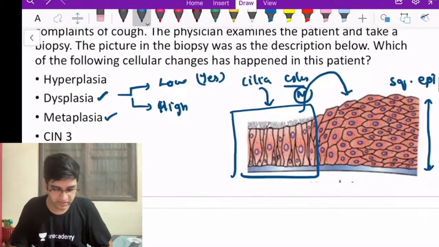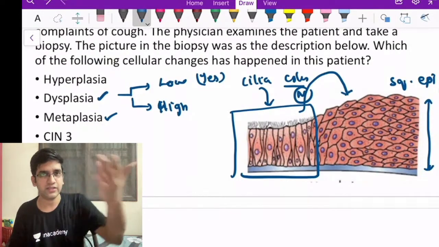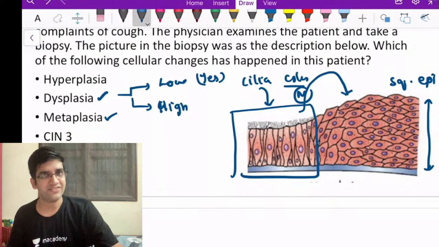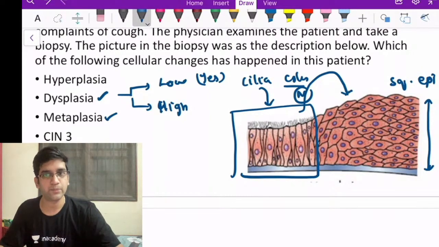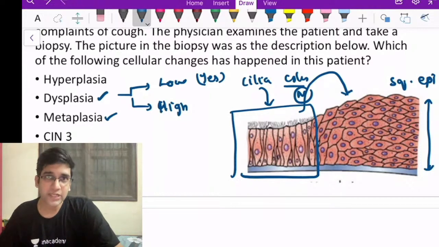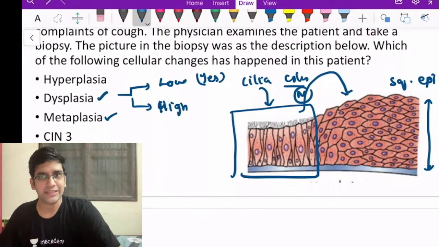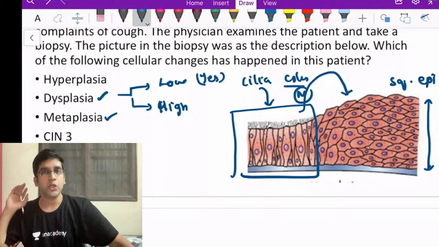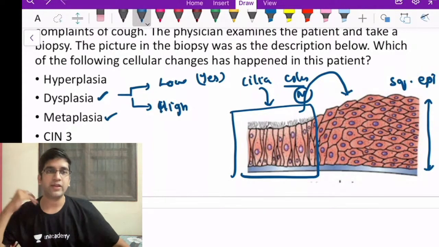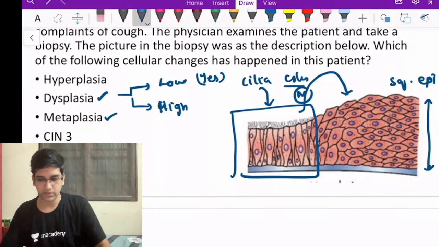High grade dysplasia in the sense like CIN3. CIN3, the fourth option, is a dysplasia. CIN3 is irreversible, right? Can I say that CIN1 is reversible? CIN1, that's also dysplasia. It is reversible for sure, right? A low grade dysplasia is still reversible, and when it becomes a high grade dysplasia, it is irreversible, fine.